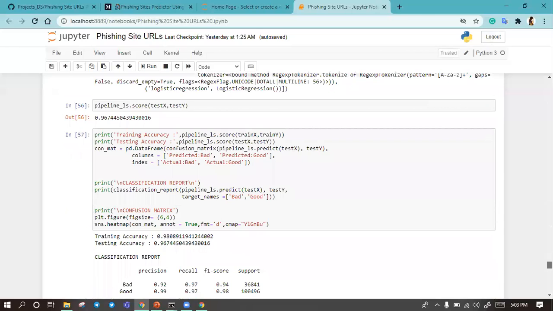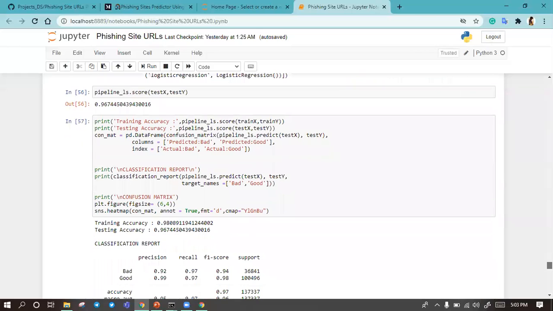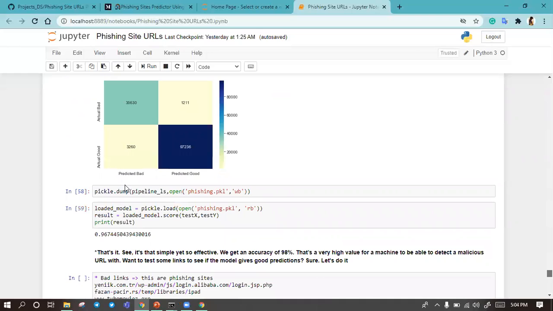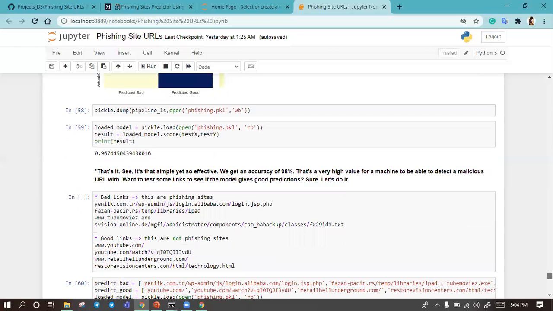After that, I created a whole information about the pipeline again. Then I save this pipeline model using pickle. I am dumping this model, and after dumping I load the model to check that it is working well. So I see the model is working well, and I check the loaded model dot score. It gives me 96% again. So it's giving me the best accuracy.